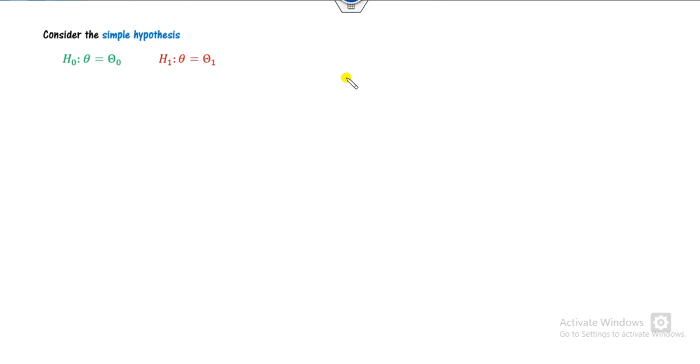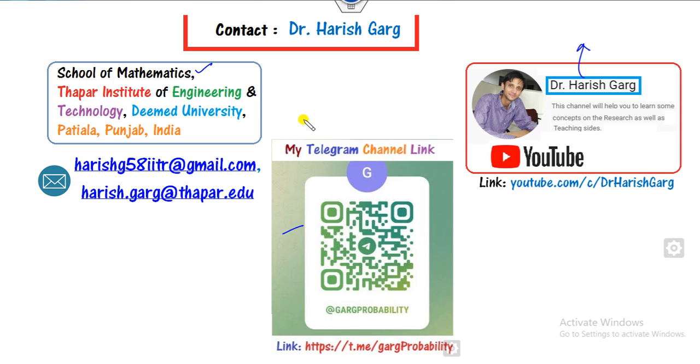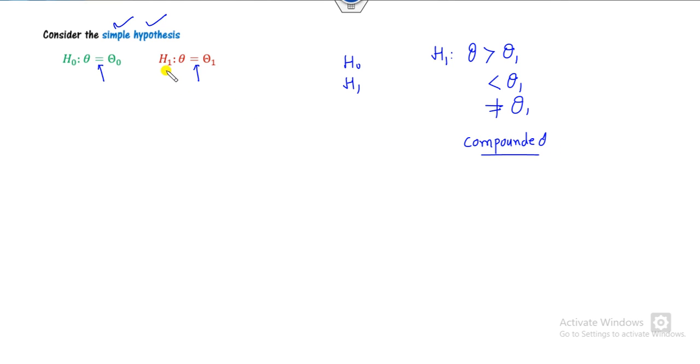As we discussed in our last video, this most powerful test is applicable only for the simple hypothesis. What are the simple hypotheses? Those in which H0 and H1 are both in the form of equality. When H1 is greater than, less than, or not equal to, we call it a compound hypothesis. But MPT, the most powerful test, is applicable only for the simple hypothesis.